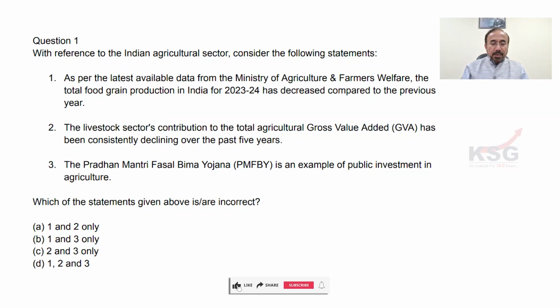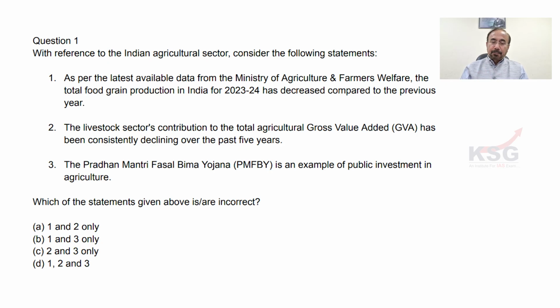The first question is, with reference to the Indian agriculture sector, consider the following statements. First, as per the latest available data from the Ministry of Agriculture and Farmers Welfare, the total food grain production in India from 2023-24 has decreased compared to the previous years. Food grain production has gone down. Second, the livestock sector's contribution to the total agricultural gross value addition has been consistently declining over the past 5 years. Next, the Pradhan Mantri Fasal Bima Yojana (PMFBY) is an example of public investment in agriculture. Now, which of the statements given above are incorrect?